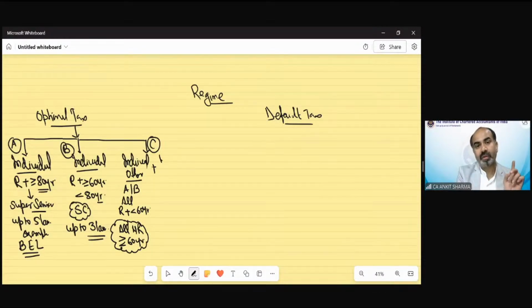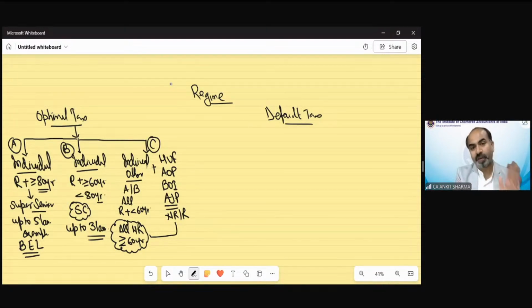And HUF, all AOP, all BOI, all AJP, whether resident or non-resident does not matter, will all fall in category C. So category C is very wide. It includes individuals other than A and B and includes 4 other categories also, HUF, AOP, BOI, AJP. So out of those 8 categories, 5 have been included in this case.